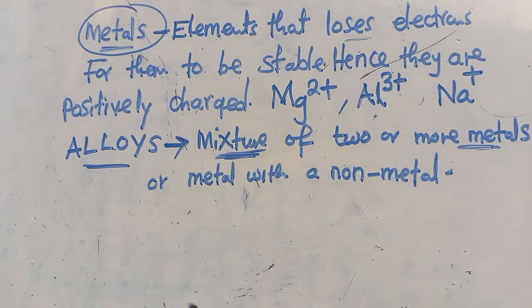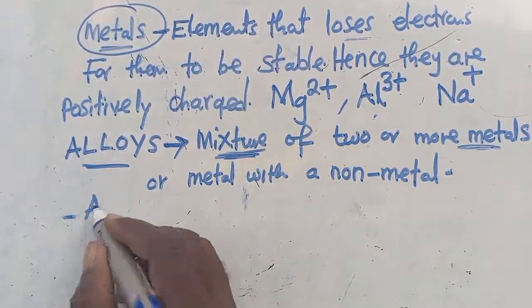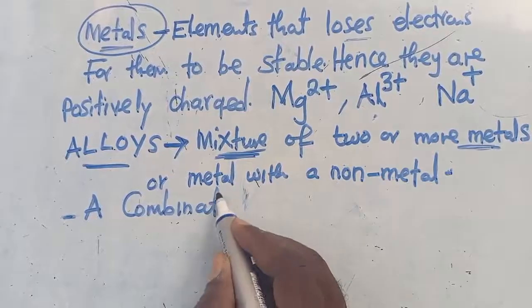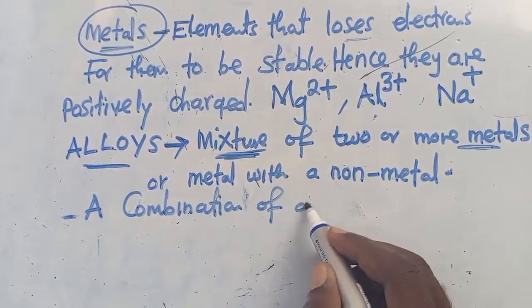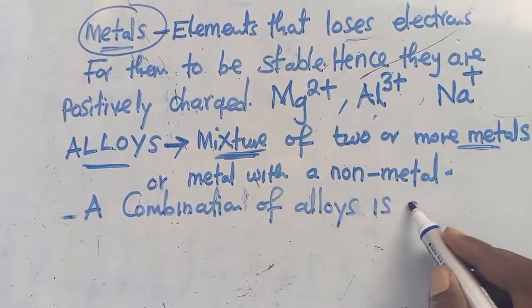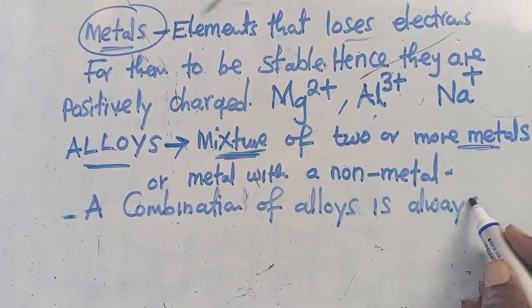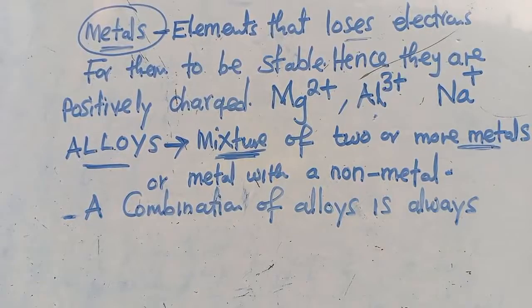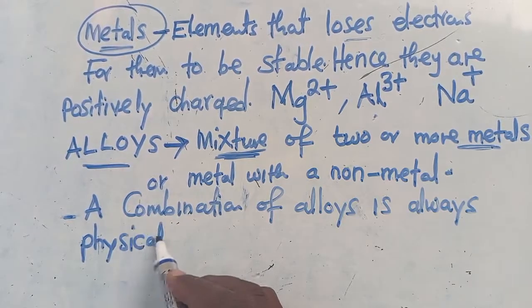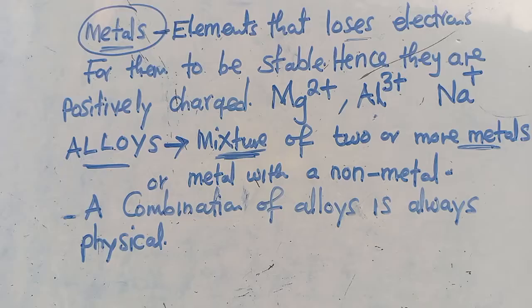You have to understand that a combination of alloys is always physical. This is something that is happening physically.